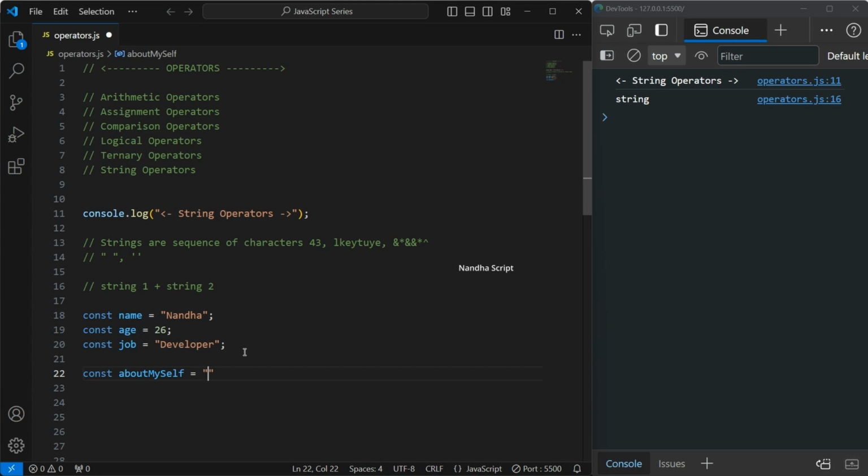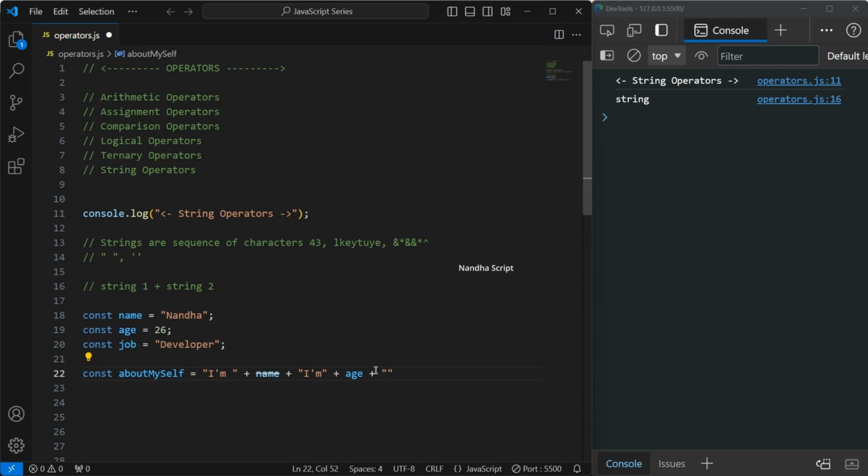For that I am using "I am " plus I'm concatenating this variable name, so I am Nanda, plus again "I am " plus age. Here I am getting 26.